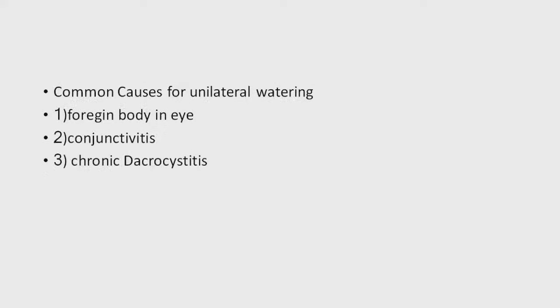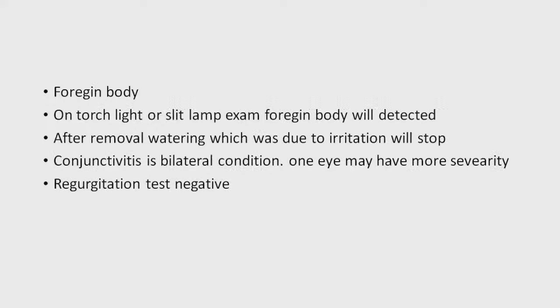So common causes for unilateral watering are foreign body in the eye, conjunctivitis and chronic dacryocystitis. Now among these, foreign body in the eye is a very common condition. Generally the history is of just one day, because a person cannot remain for long days with a foreign body, and there will be lacrimation, excessive watering, and this is a natural phenomenon to flush the foreign body. So if you see on torchlight or slit lamp examination, you will detect the foreign body in the eye.